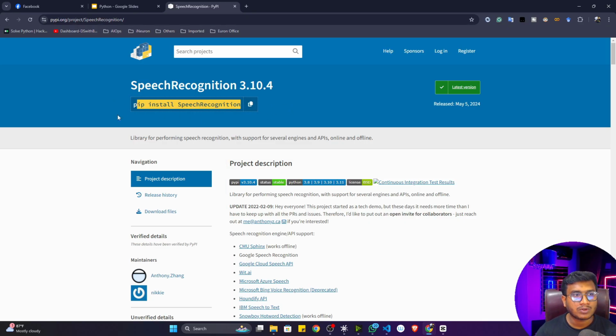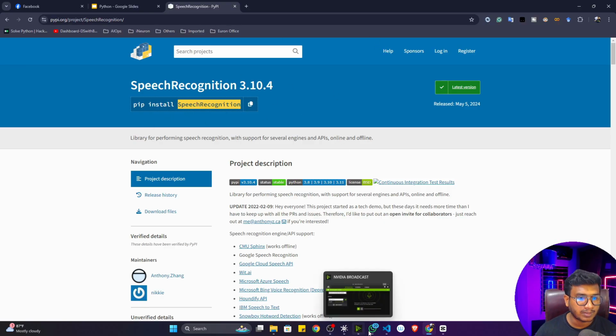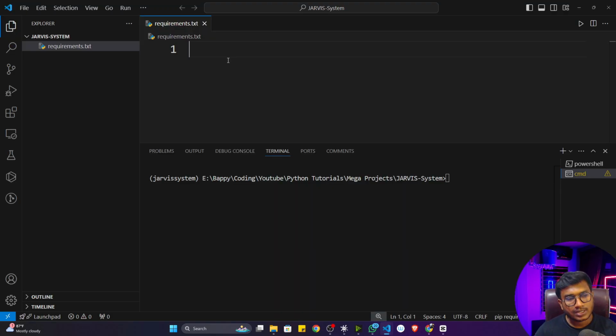This is the install command, but I'm not going to install with this particular command. I'm only going to copy the name of the package, and inside my requirement.txt, I'm going to paste it. That's the idea.